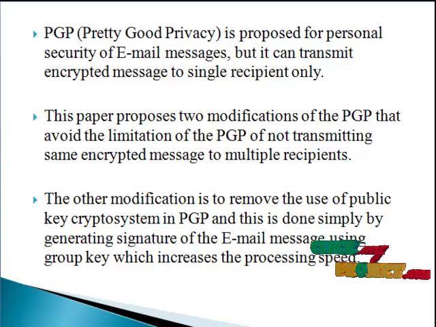In this proposal, we propose two modifications to avoid this limitation of PGP. We use encryption and decryption based on the Blowfish algorithm using the same key for decryption, which provides security for our message transactions over the insecure internet. Next, we can forward the same encrypted messages to multiple recipients using PGP.